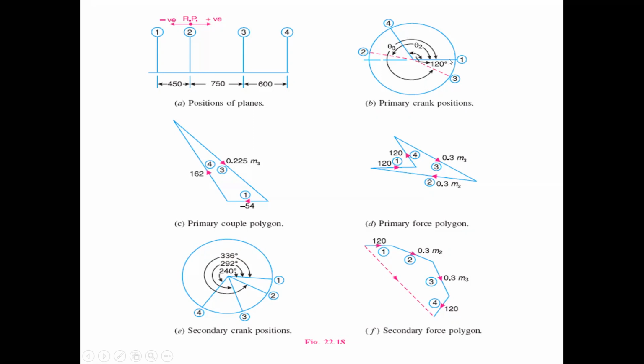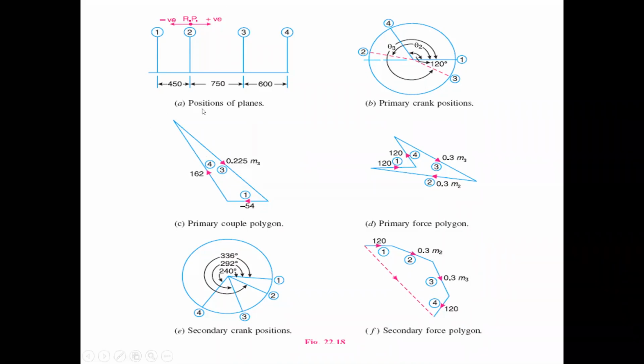Only that value is given. Second and third are unknown, so draw these two lines. Only then will you know the two masses and two angular positions, and the other two will be determined.